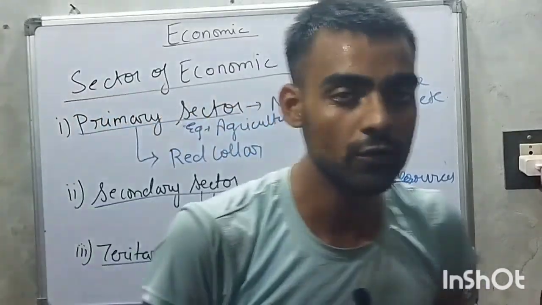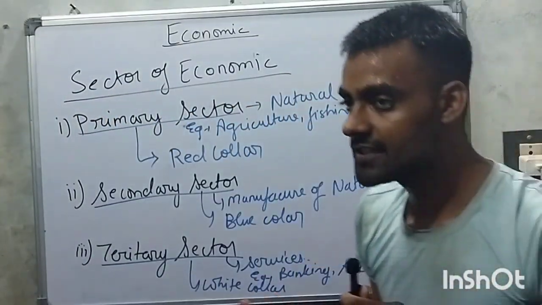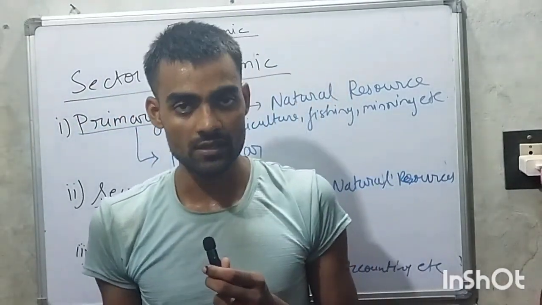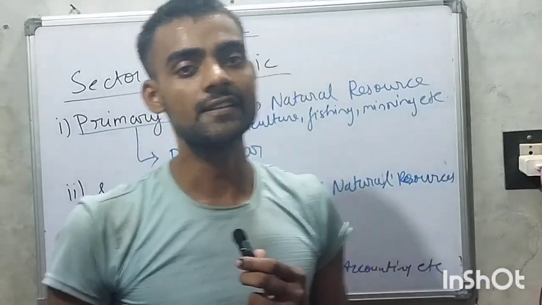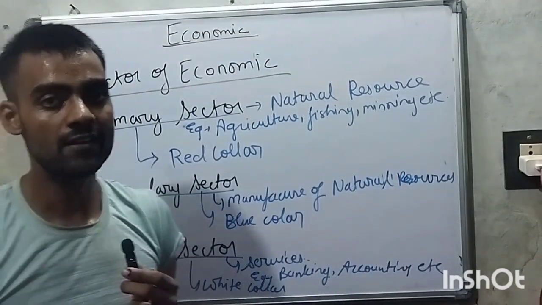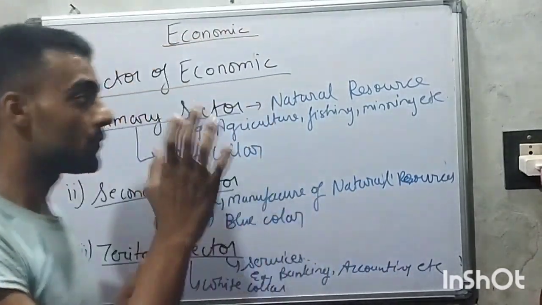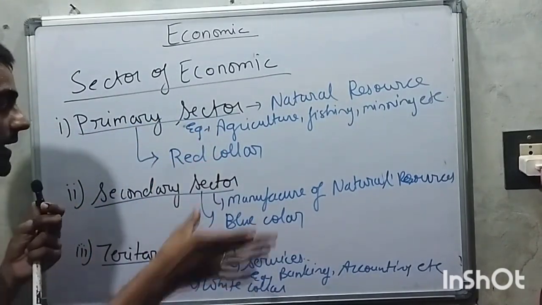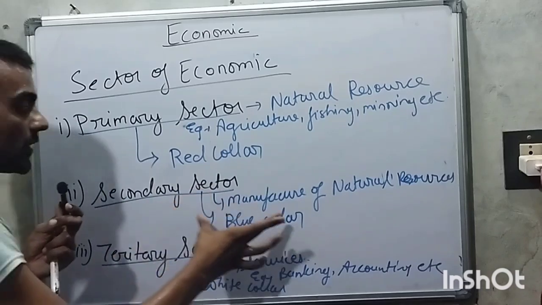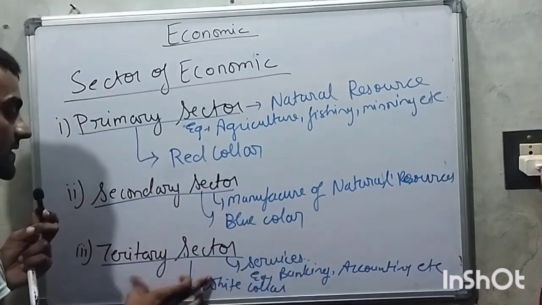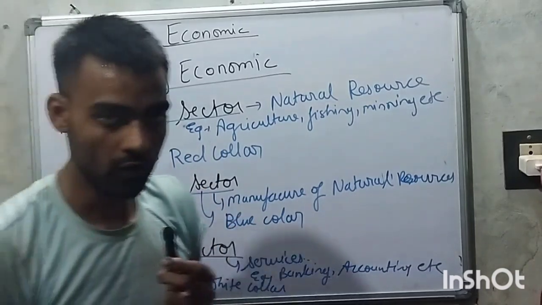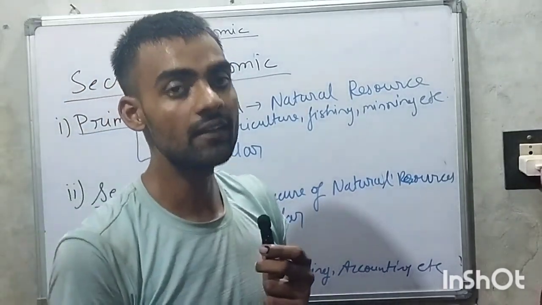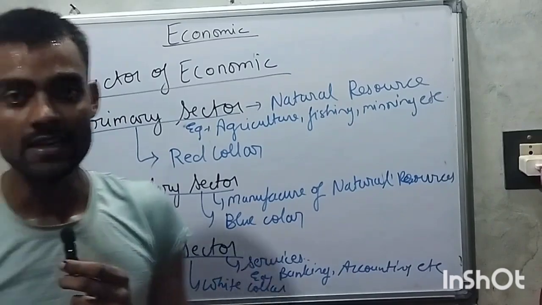So this is about the sectors: there are three sectors of the economy. The first is the primary sector, the second is the secondary sector, and the third is the tertiary sector. The primary sector includes natural resources and is known as red collar. The secondary sector is known as blue collar, and the tertiary sector is known as white collar. The secondary sector includes manufacturing, and the tertiary sector includes services.